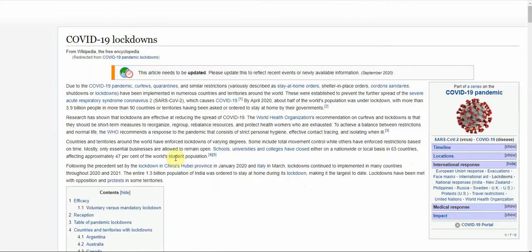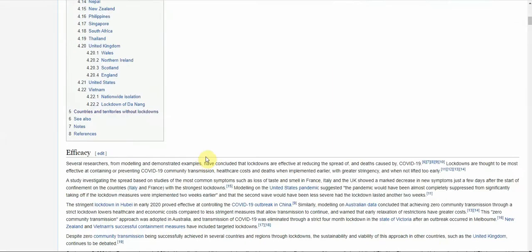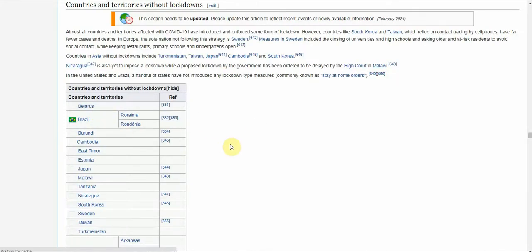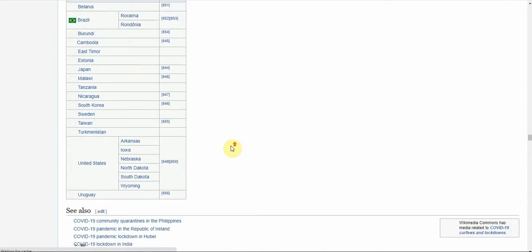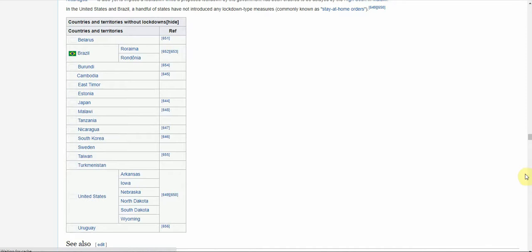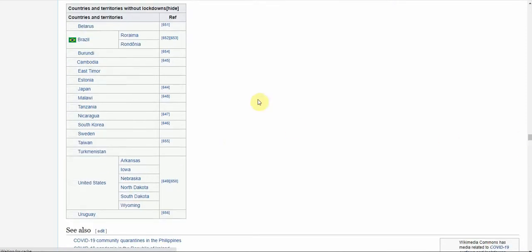So I'm going to go there, and what I'm interested in is the countries and territories without lockdowns. So I'm going to click down there and go to this list here, which is what I'm looking for. Countries and territories without lockdowns.